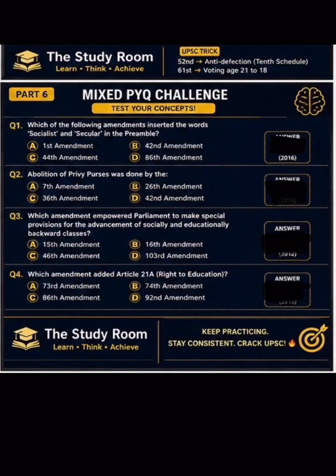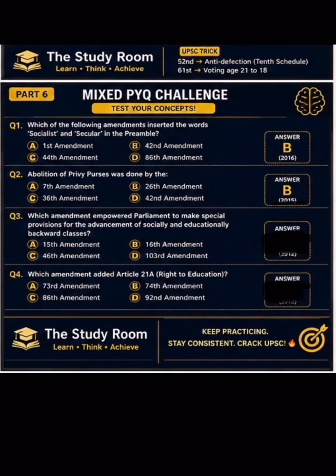First Amendment, 42nd Amendment, 44th Amendment, 86th Amendment. Here the correct answer is option B. 42nd Amendment. Abolition of privy purse was done by 7th Amendment, 26th Amendment, 86th Amendment, 42nd Amendment. Here the correct answer is option B.